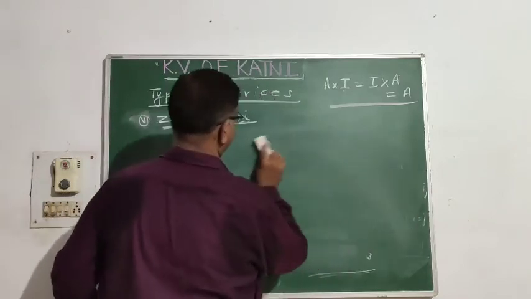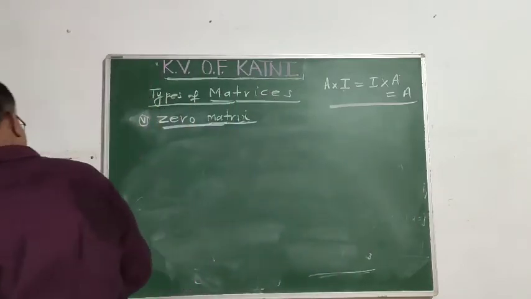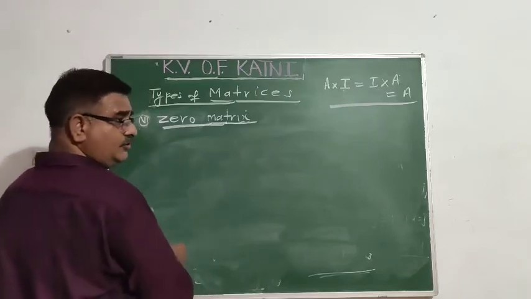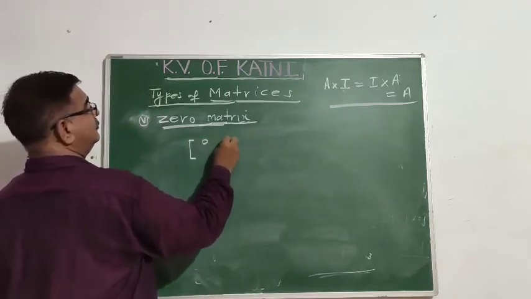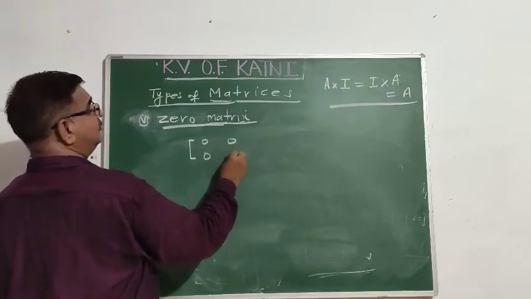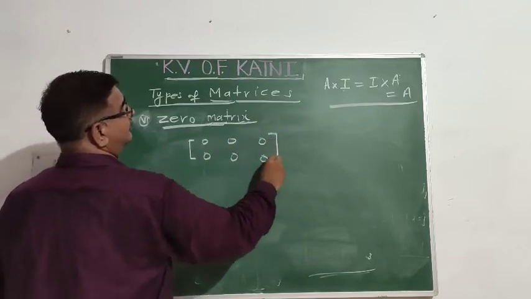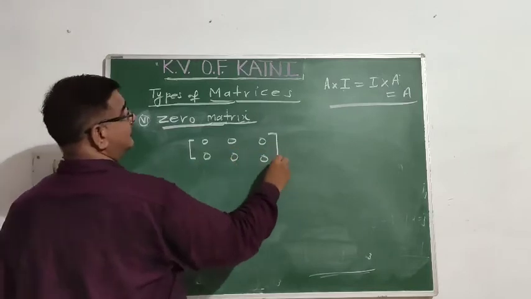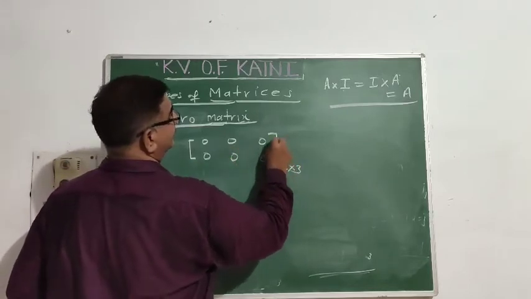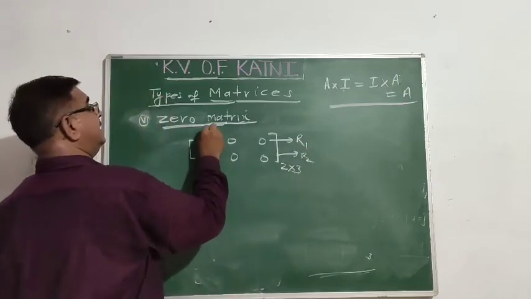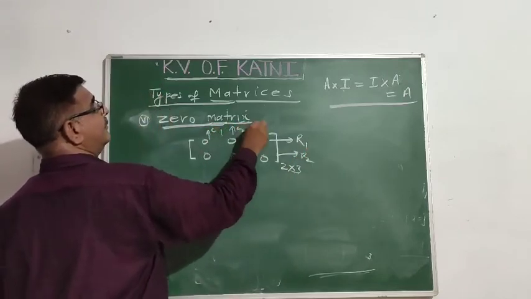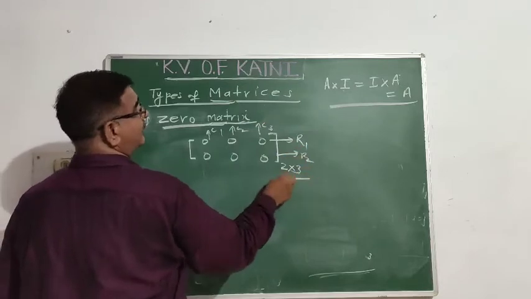So a matrix in which every element is of magnitude 0 is called zero matrix. For example, 0, 0, 0, 0, 0, 0. What is the order? There are 2 rows and 3 columns. ये 2 rows हैं, ये columns हैं. Then its order is 2 cross 3.